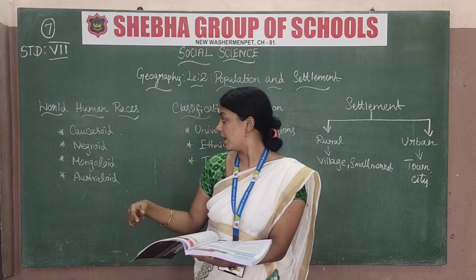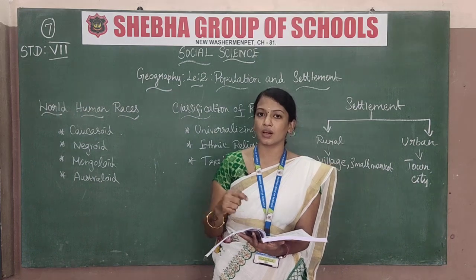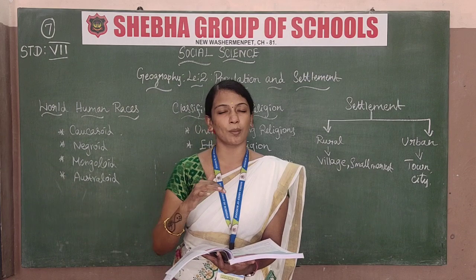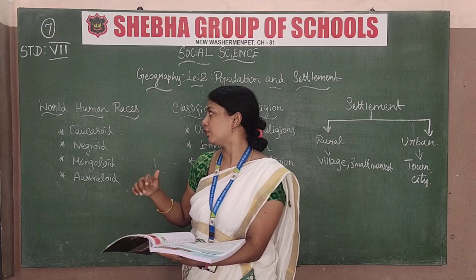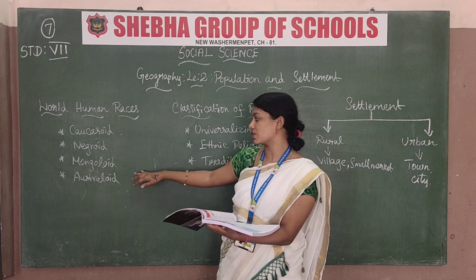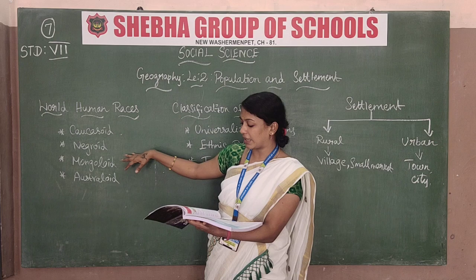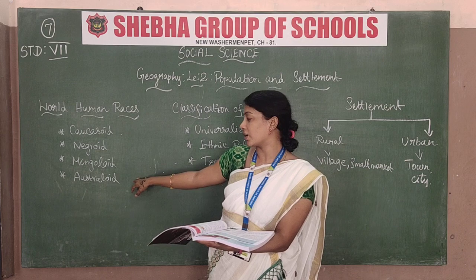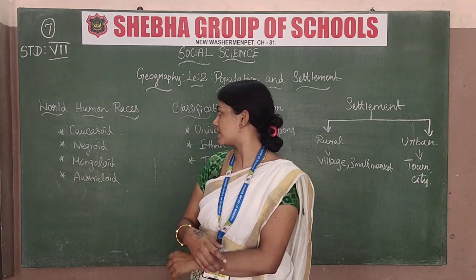And the last one is the Australoid. Australoid have a wide nose, curly hair, and also dark skin and are short in height. They live in Australia and Asia. So there are 4 types of races: Caucasoid, Negroid, Mongoloid and Australoid. Of these, the first is found in Eurasia, the next in Africa, the next in Asia, and the last in Australia and Asia. So this is the world human races.